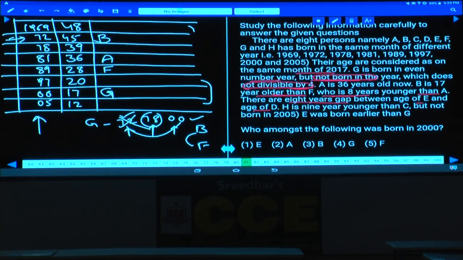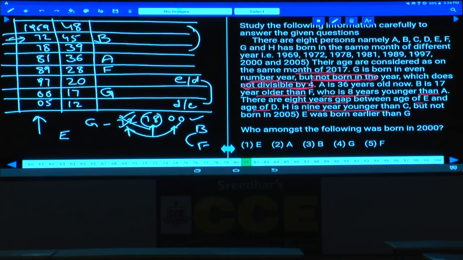As there is an 8 years gap between E and D, E can be 97, then D will be here. Or if D is here, E will be here. There are two possibilities for E and D. Between these two, who is younger than whom is not clearly given as of now. And H is 9 years younger than C. Then what are the values of H and C? The difference between these two is only 9. Now we are left with only these two, 39 and 48.